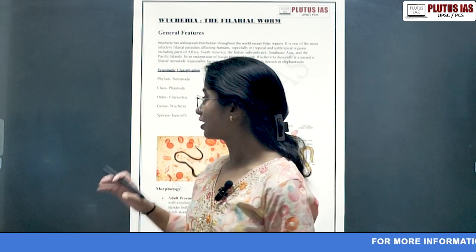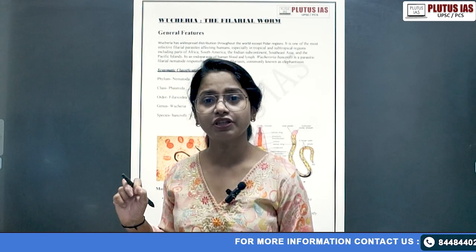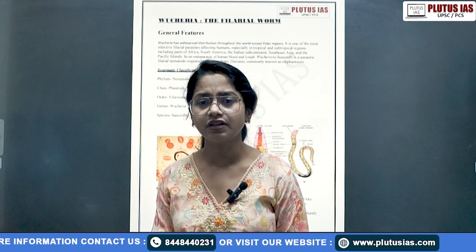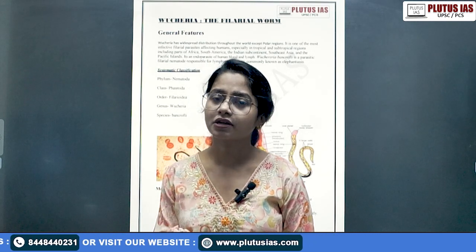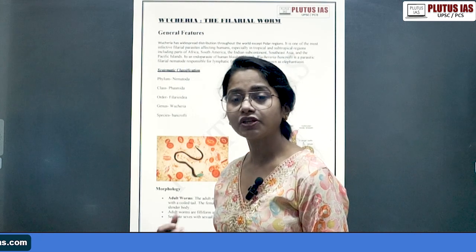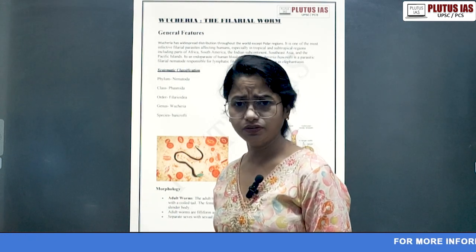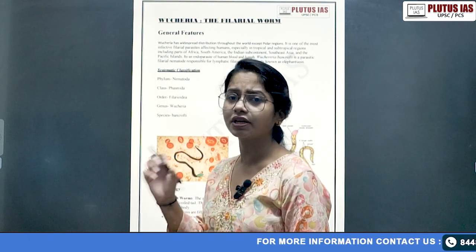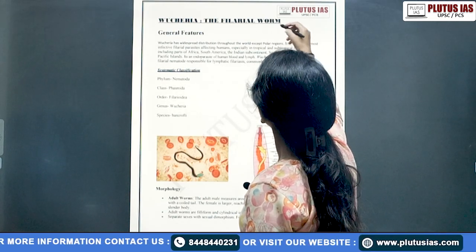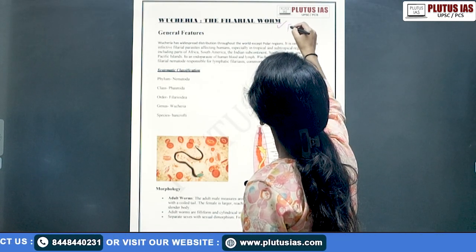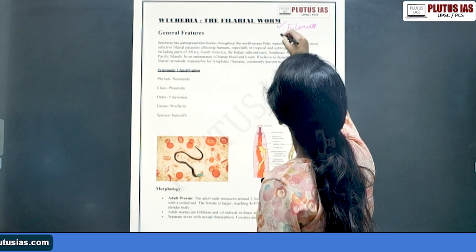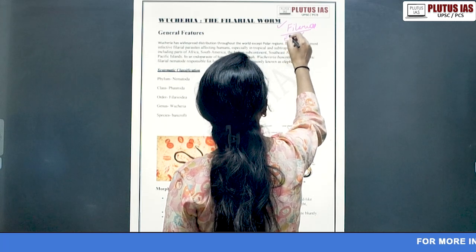When we are covering Wuchereria, of course, we'll see some of the parasitic adaptations. What are the parasitic adaptations? We have already covered them, like flat body, some kind of suckers, outer thin cuticle, and some of these kinds. Of course you can mention these points in the general characteristics also. You need to connect every single topic. Wuchereria is known as a filarial worm because it causes filaria, which is also known as elephantiasis.